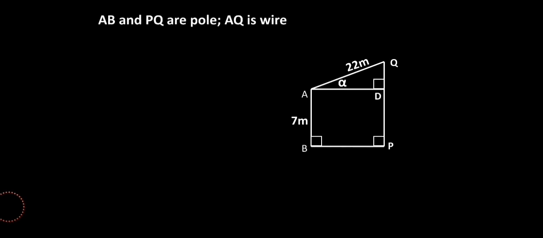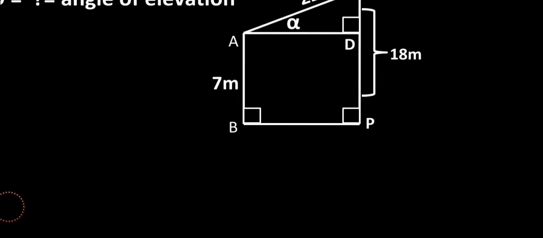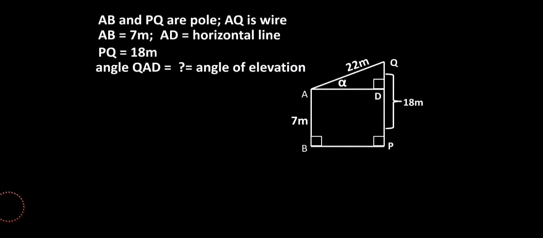So here AB and PQ are the poles, AQ is a wire, and the height of the building AB is 7, AD is horizontal, and furthermore PQ is 18 meter. Okay, the angle QAD is alpha, and I need to find the value of it. Presently it is an angle of elevation in the diagram, and the length of PQ is 18 meter, which is divided into two sections if you observe, right? First section is PD and another section is QD, right? Further, AB and PQ are perpendicular to BP.